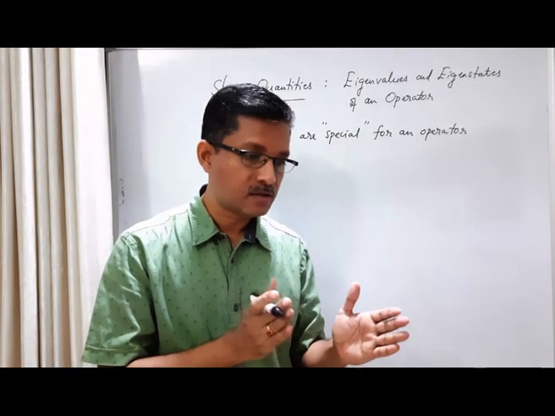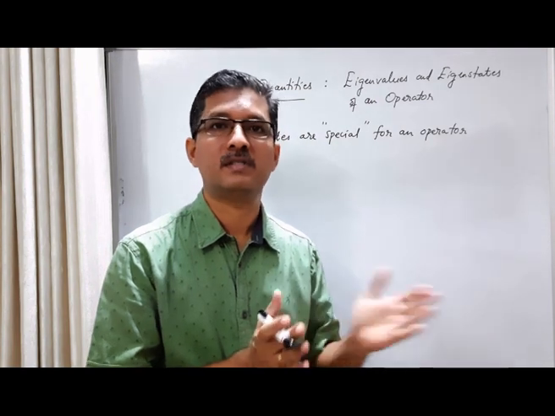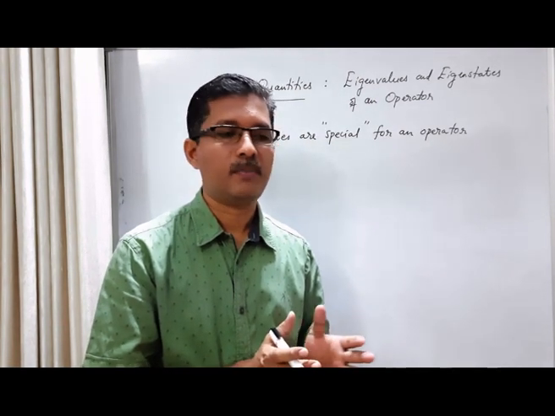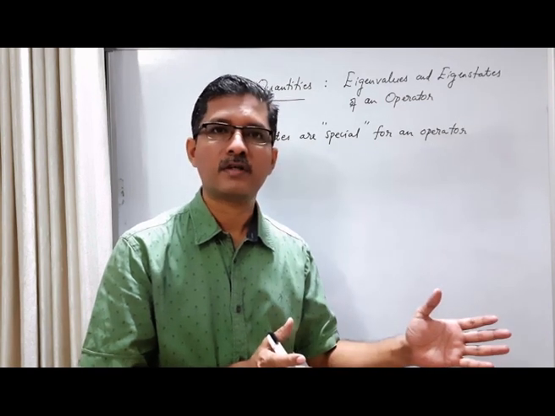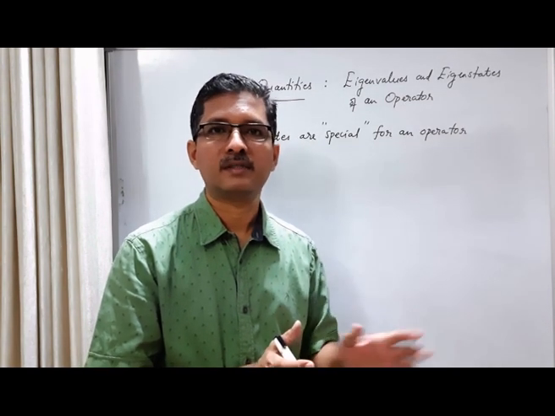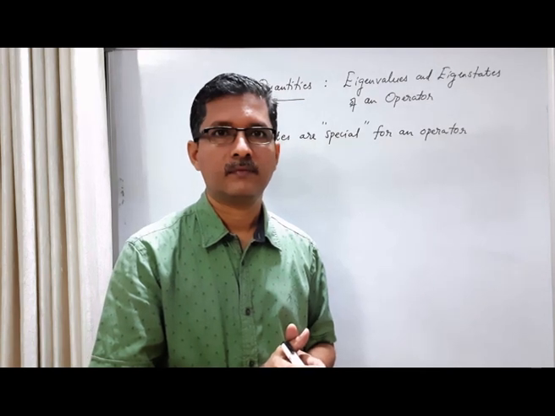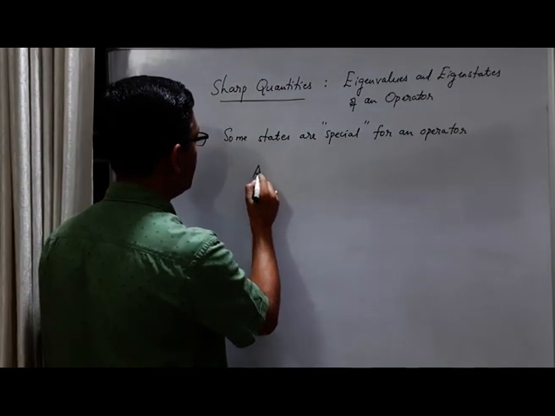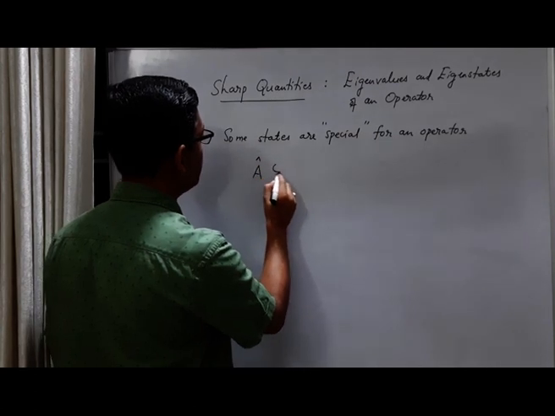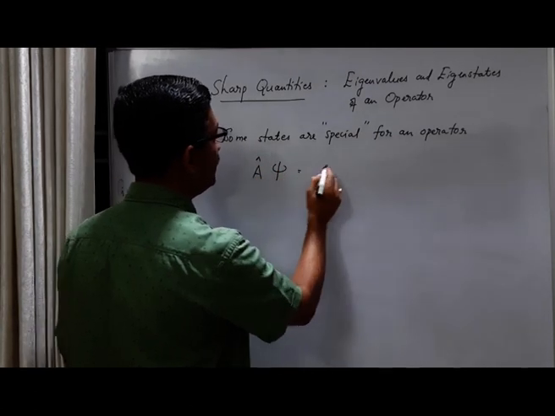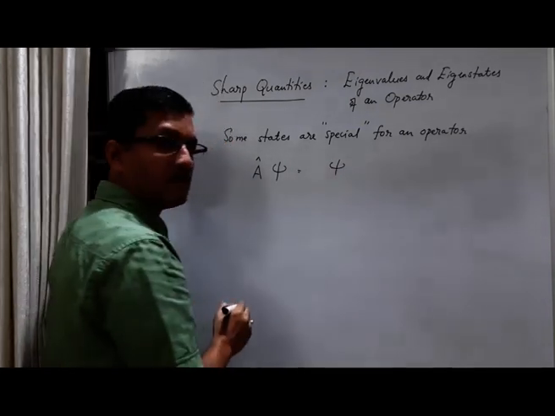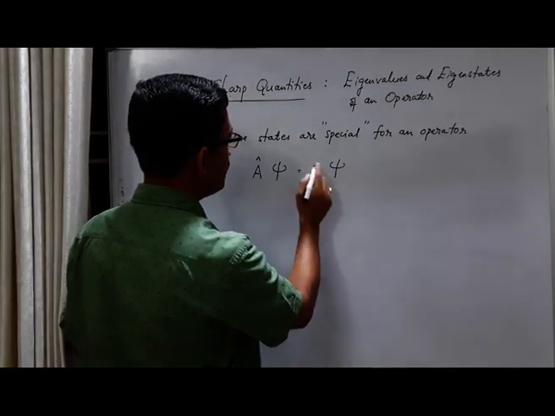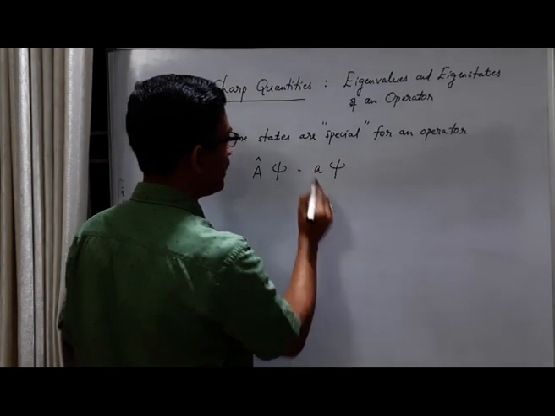Here, when the operator acts on the wave function, it doesn't change. What happens is we get the same wave function multiplied by some scalar. Say the operator A acts on the wave function psi, we get the same wave function psi, there is no change. The only change is that we get the same wave function multiplied by some scalar a.